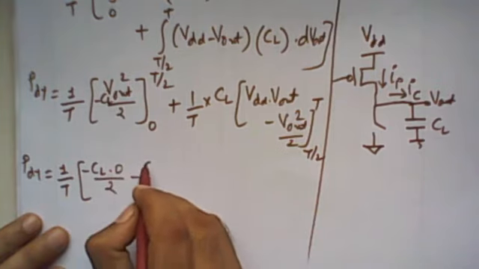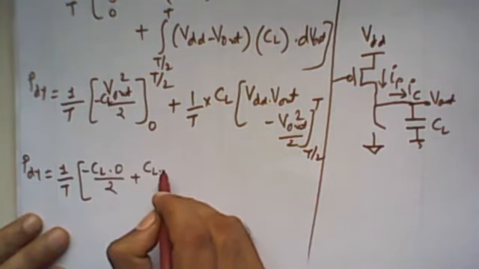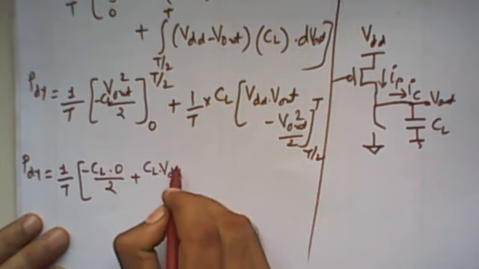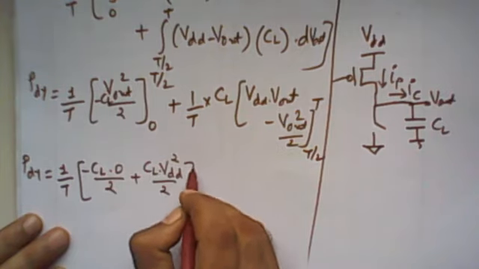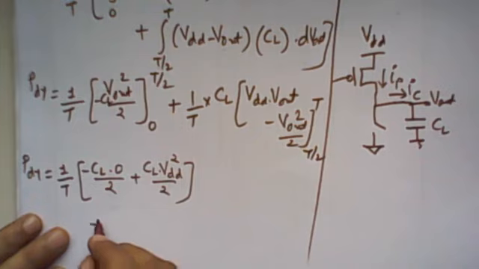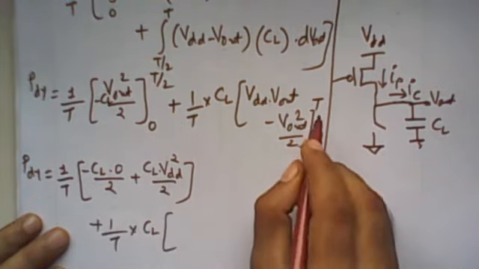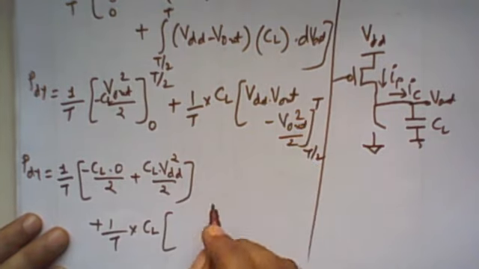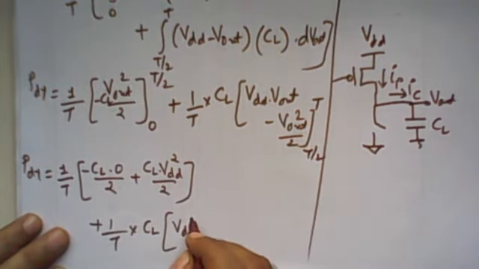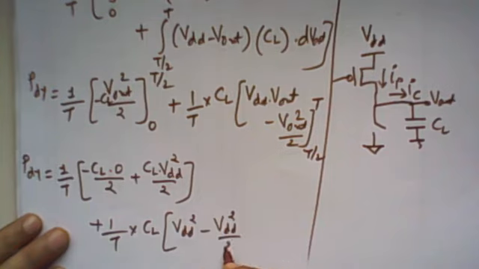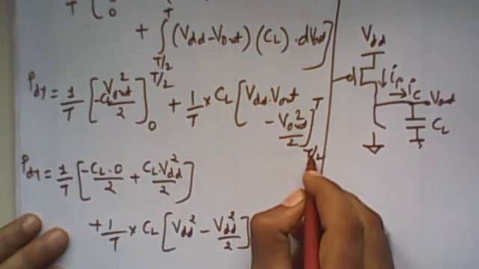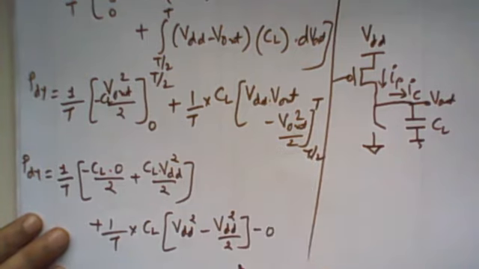Minus minus plus, so C_L into VDD square by 2, plus 1 upon T into C_L. At T, V out is VDD, so it is VDD square minus VDD square by 2, minus, at T by 2 V out is 0, so minus 0 terms, right?